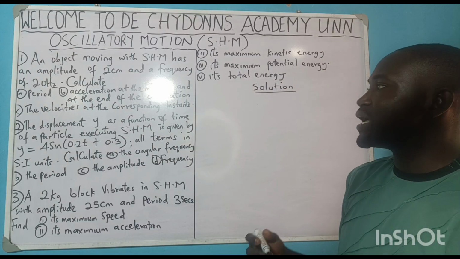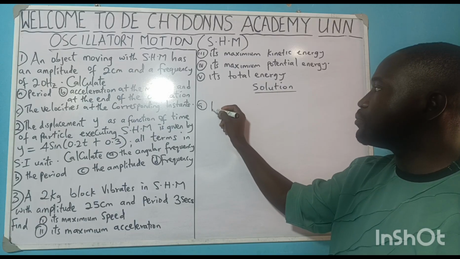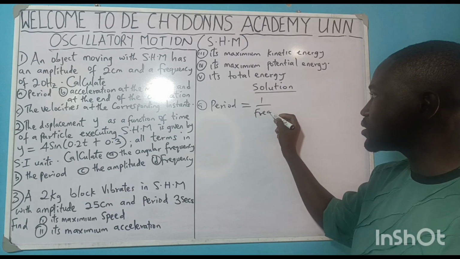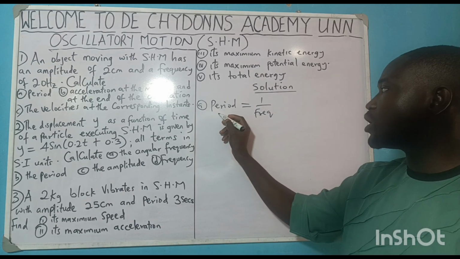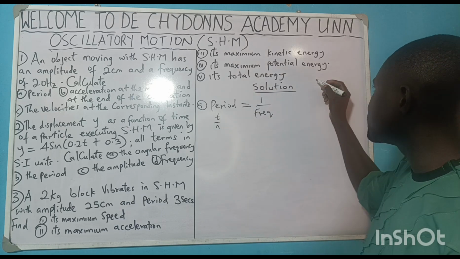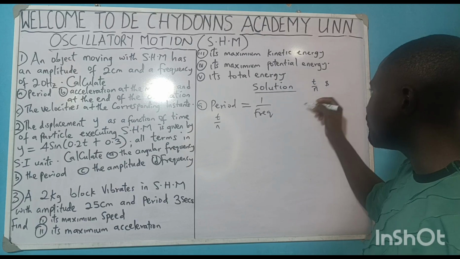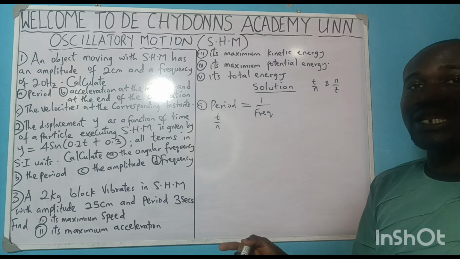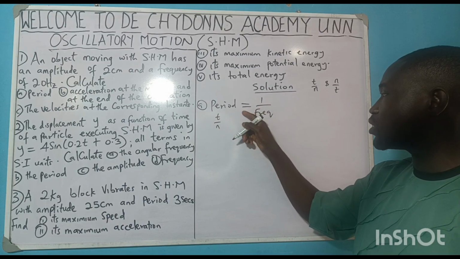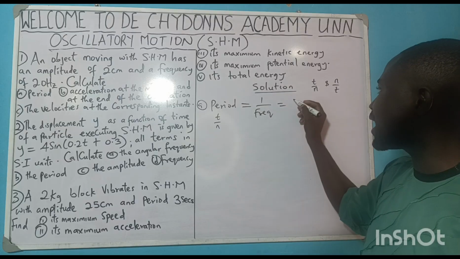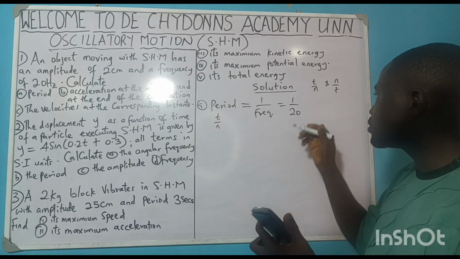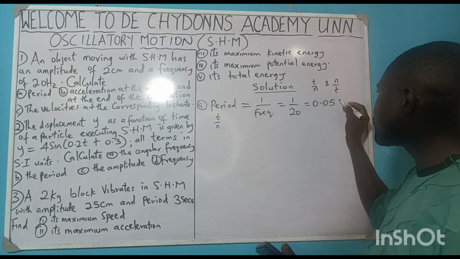Now, how do we get the period for question number 1? Period is equal to 1 over frequency. Yes, because we said period is t over n and frequency is n over t. Therefore, period is the opposite of frequency. So period equals the inverse of frequency. That means we'll be writing 1 over 20, which gives us 0.05 second.